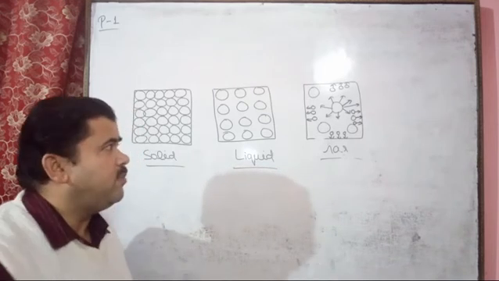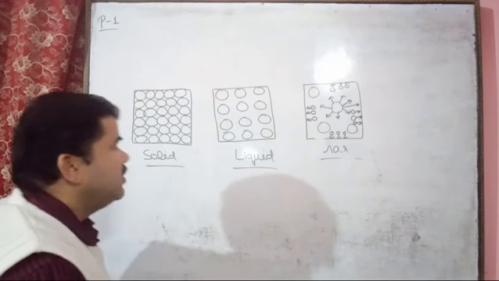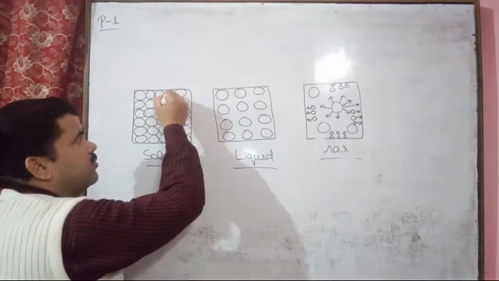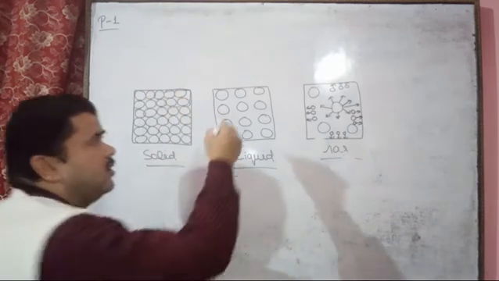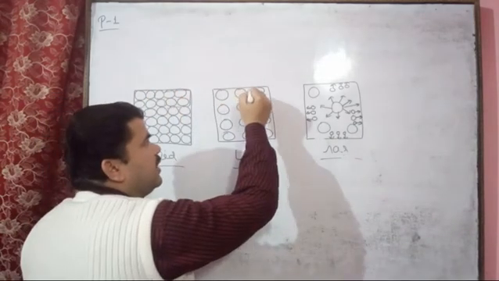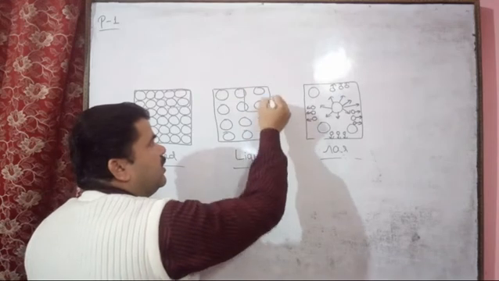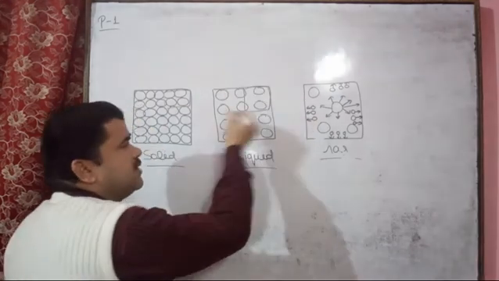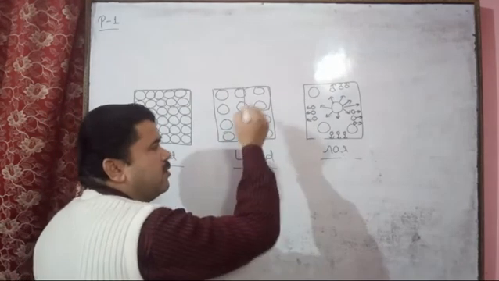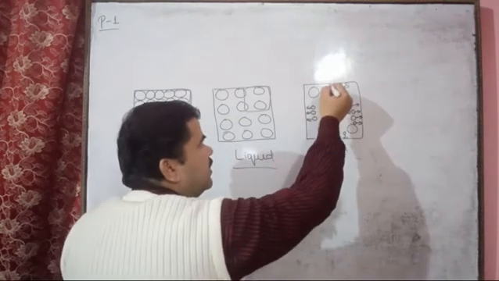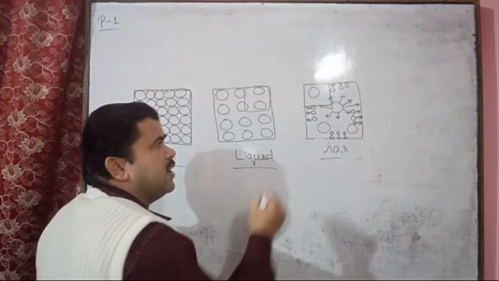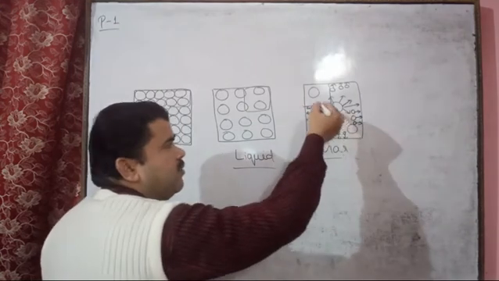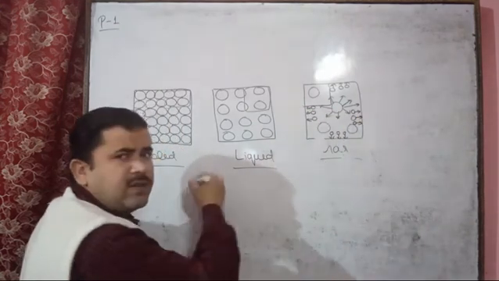If we compare solid, liquid and gas, in per unit volume the solid state has more particles, and for the same volume in the liquid state there are fewer particles than the solid state, and for the same volume in the gaseous system the number of particles is very less than solid and liquid.